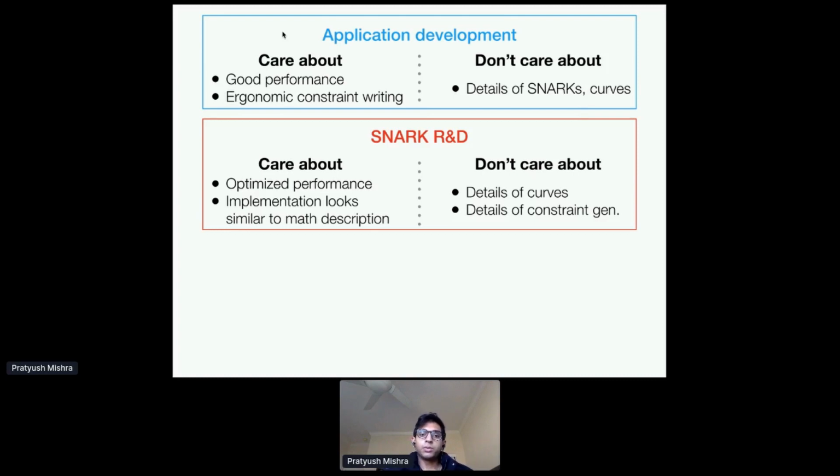At the next level, when you're developing SNARKs, here, again, you care about good performance because it affects the applications above you.